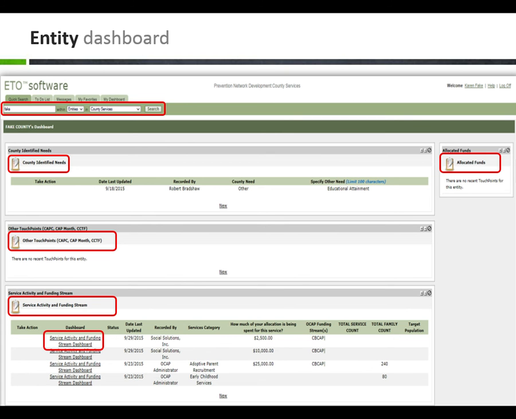Take Action buttons. So, this brings me to the last section of the presentation. How do you view all of this data without opening each and every touch point? Reports.